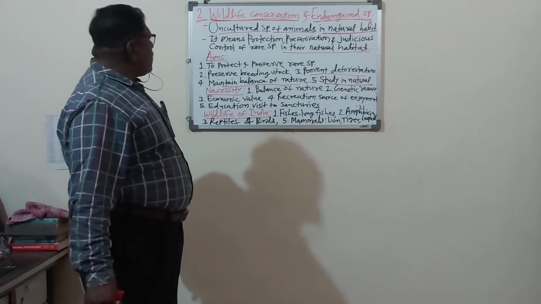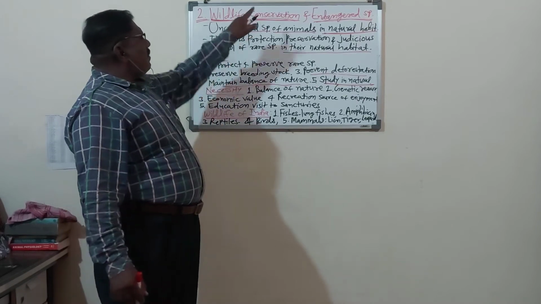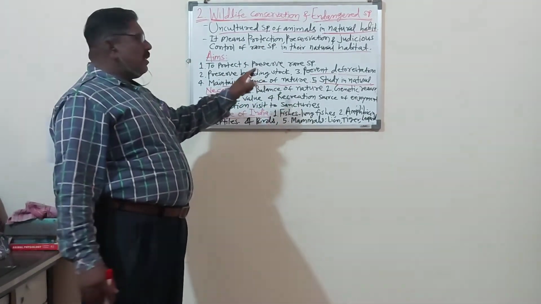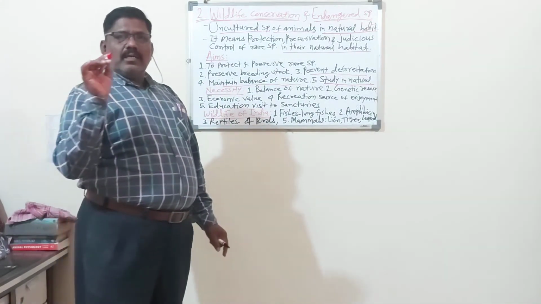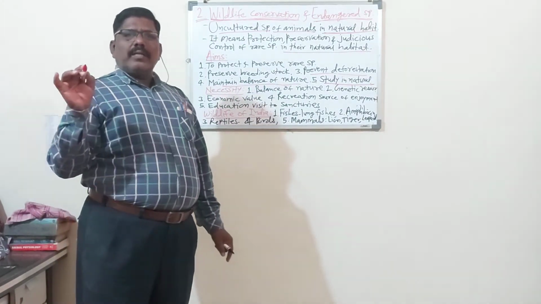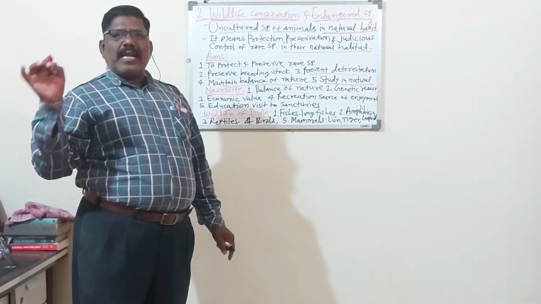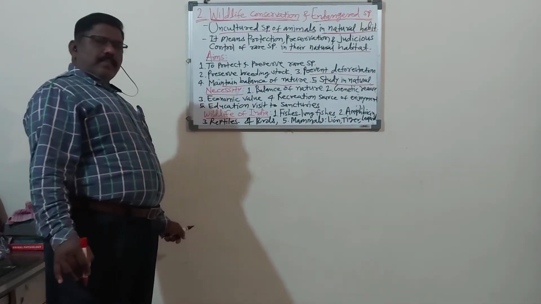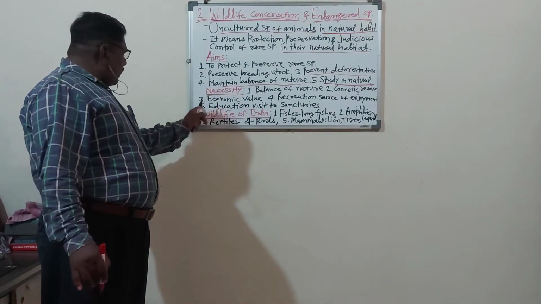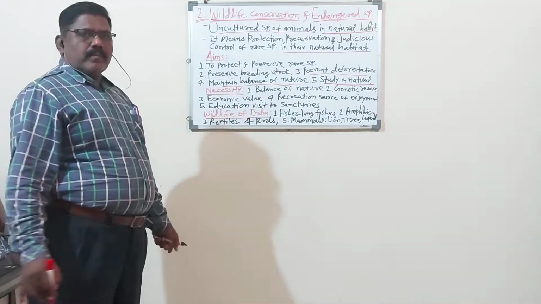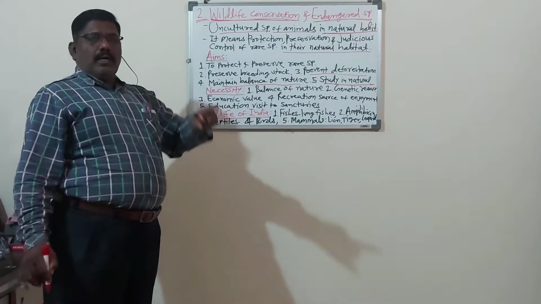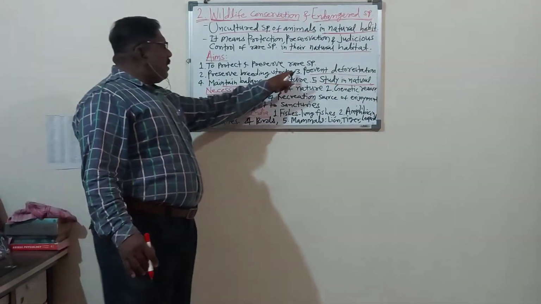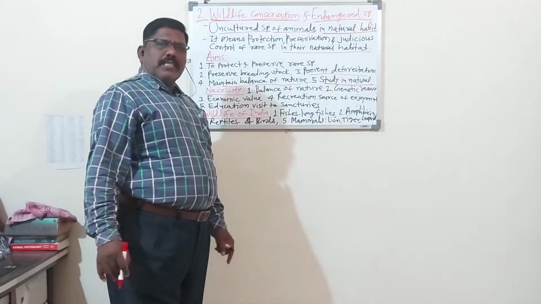In the examination, when the aims of wildlife conservation are asked, then you have to write the heading, aims, and then write one sentence: following are the important aims of wildlife conservation. And then give numbers towards one side, in the margin: first number, second number, third number, fourth number, in this way. Here, due to the small size of the board, I am giving the numbers in the middle also.